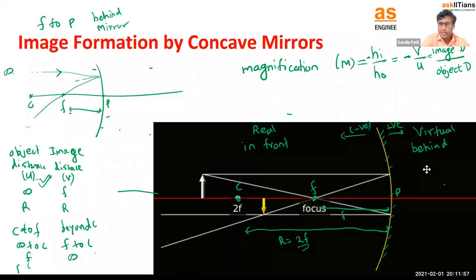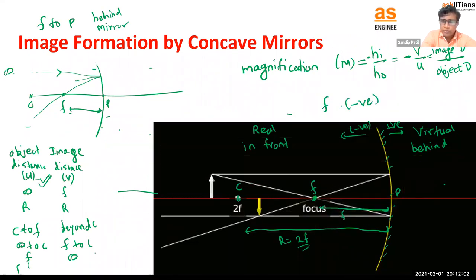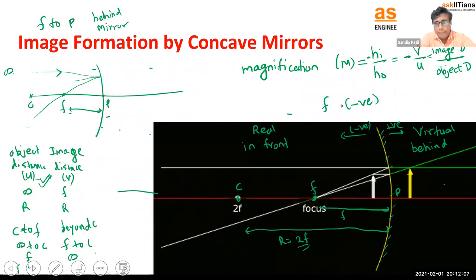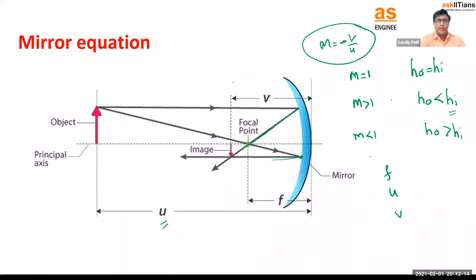So just remember here that the focus point in a concave mirror is negative. And why negative? Because it is on the left side of the pole, right? And for the convex mirror, the focus point is positive. We should also remember this while solving some questions. Okay. So focus, u and v. And as we know, we have to use the sign conventions. Sign conventions are also an important thing for us. Okay. So this is the basic theory of your spherical mirrors.